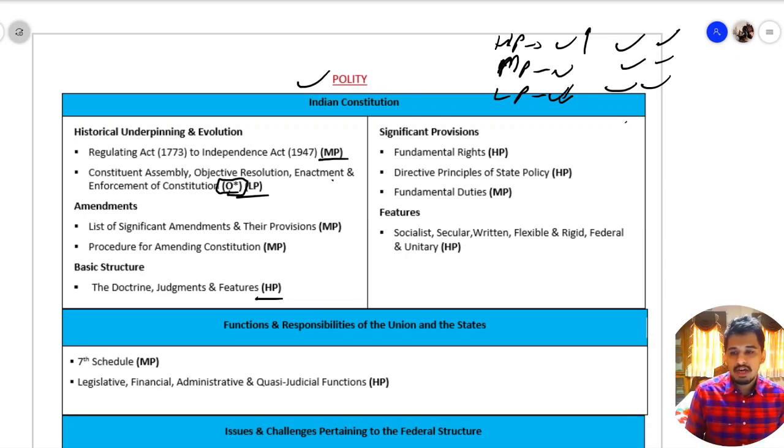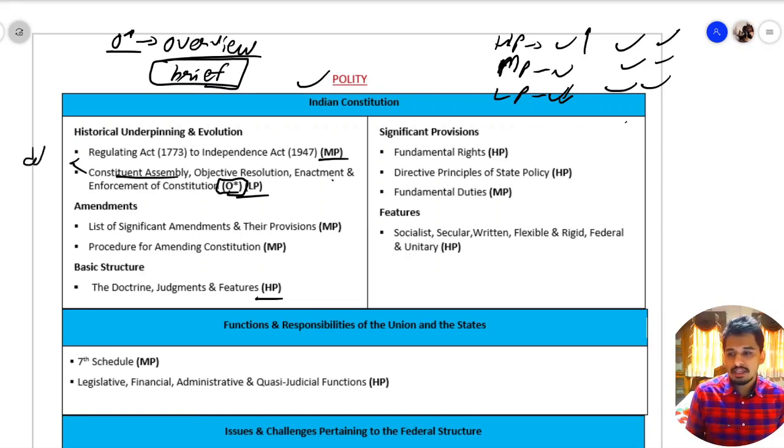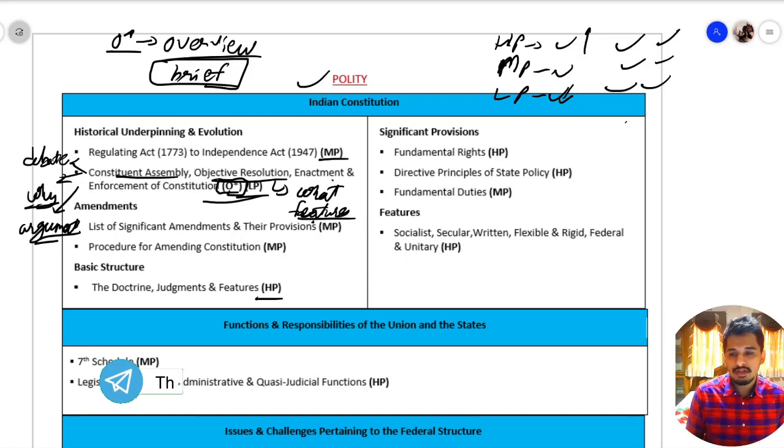Also, you will see O star written in many places of this document. By O star, I meant overview. What I mean by overview is that you should just know about these topics in brief. You do not have to study each and every part of this topic. Say, for Constituent Assembly, you do not have to study each and every debate of Constituent Assembly. You should just know why Constituent Assembly was formed and what were the important arguments given in Constituent Assembly. Similarly, for objective resolution, you should just know what objective resolution was and what were its salient features. Like this. I hope it is clear to you how you have to study O star topics.